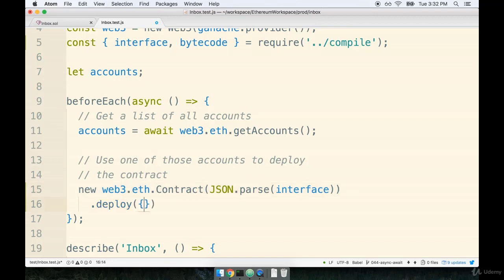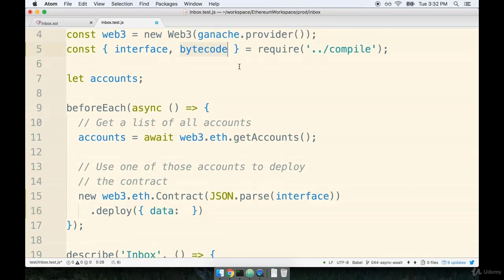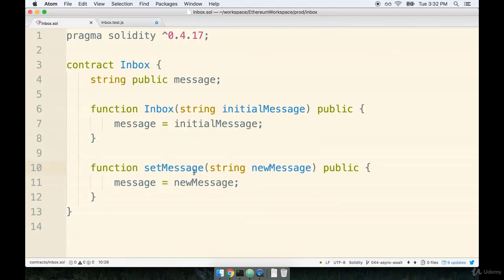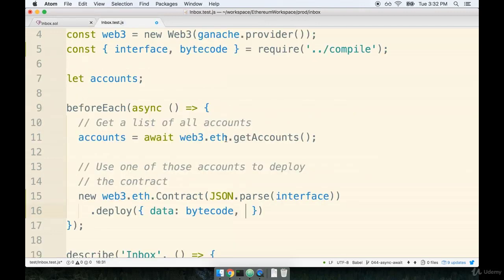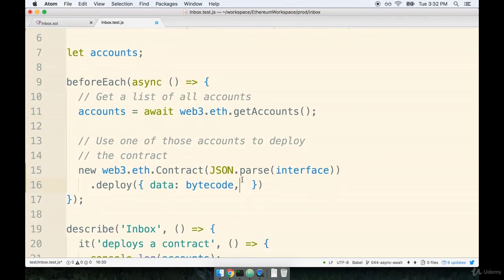We're going to call deploy, and we're going to pass in an object. This is going to have two properties assigned to it. The first will be data. Data is going to be the actual bytecode that consists of our contract. And then the second will be some initial startup arguments for our contract. If we go back over to our contract, you'll recall that our contract's constructor function expects to be called with a string that initializes the message property. So whenever we create a new instance of our contract, we have to pass in some initial message to it.